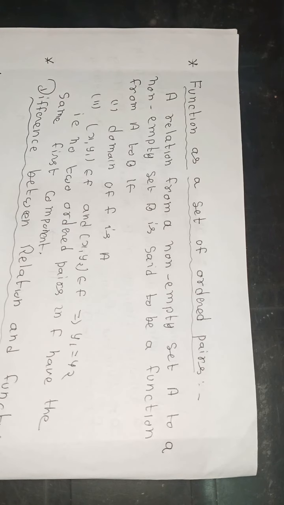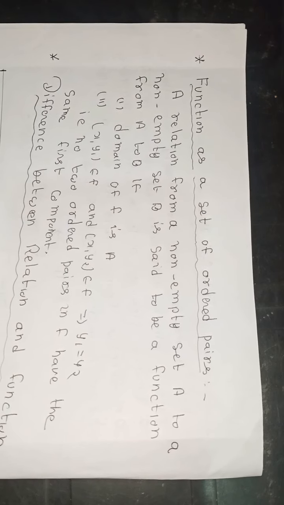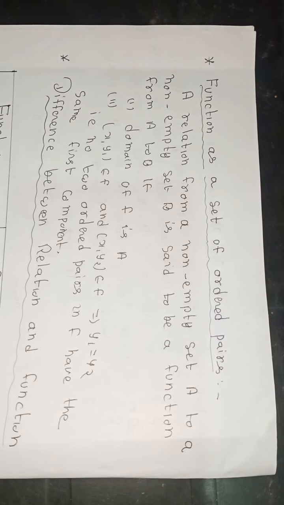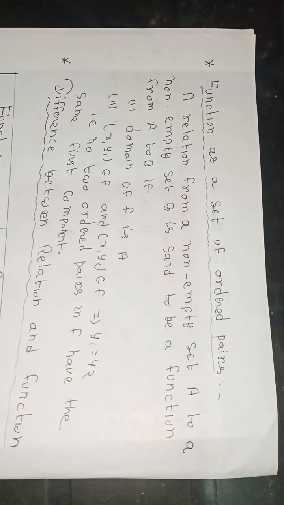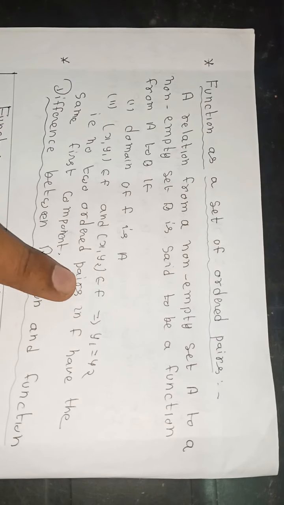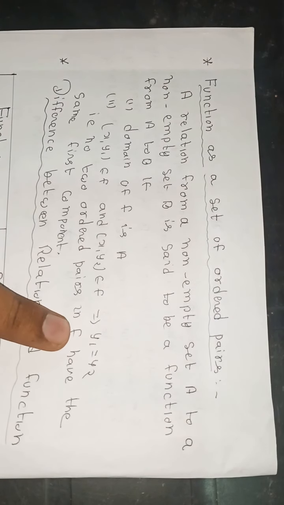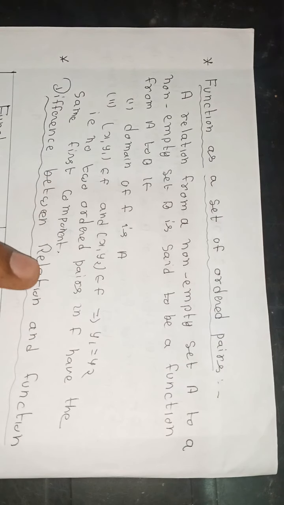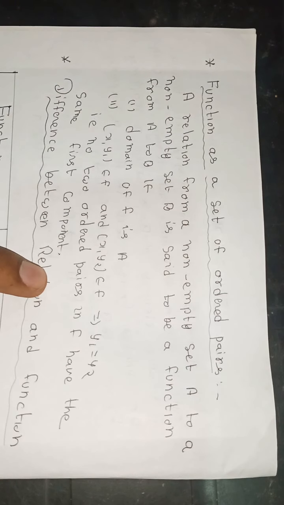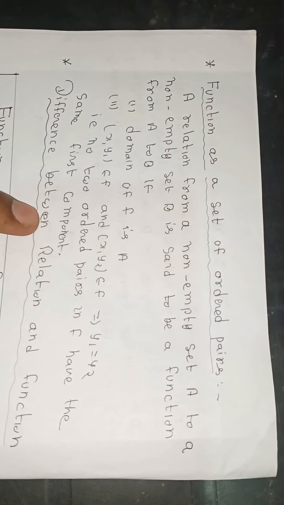Functions as a set of ordered pairs. A relation f from a non-empty set A to a non-empty set B is said to be a function from A to B if, first, the domain of f is A. Second, if (x, y1) belongs to f and (x, y2) belongs to f, then y1 = y2. That is, no two ordered pairs in f have the same first components.